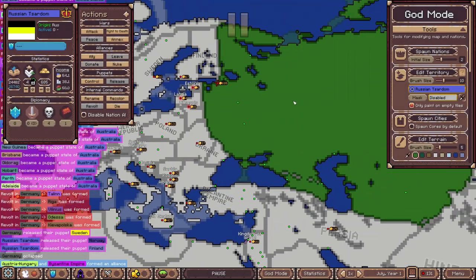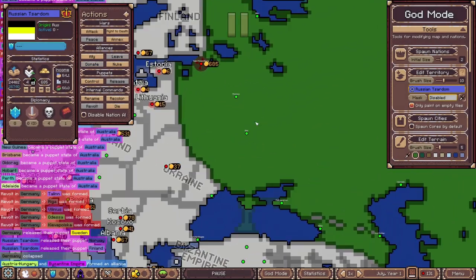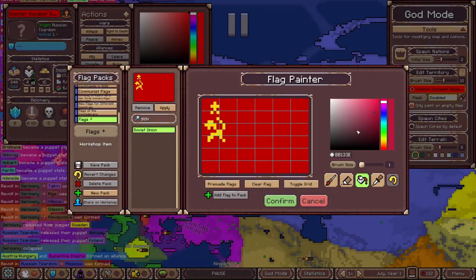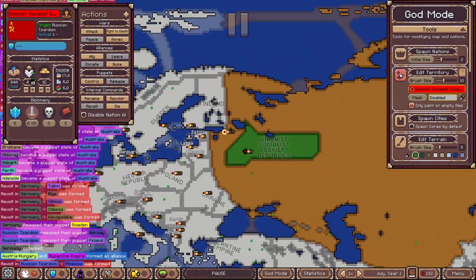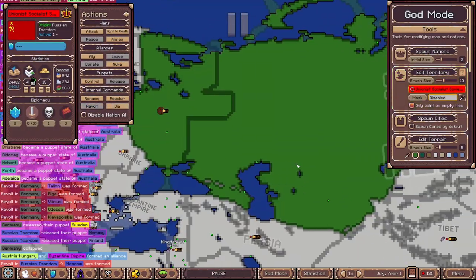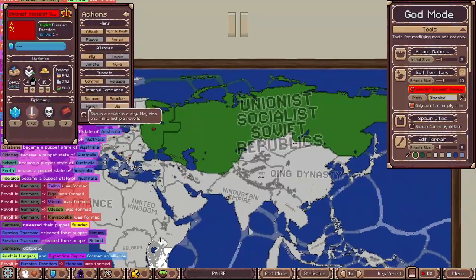You might be wondering why Russia left the war early. It was because they were dealing with a communist revolution. The rebels called themselves the Unionist Socialist Soviet Republics, and quickly took over Russia. They were a communist nation.